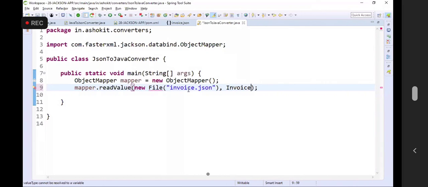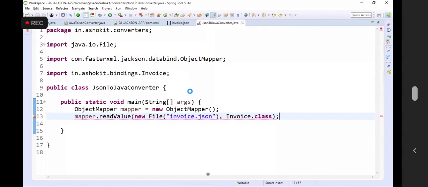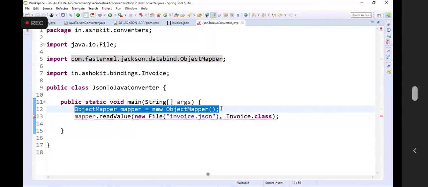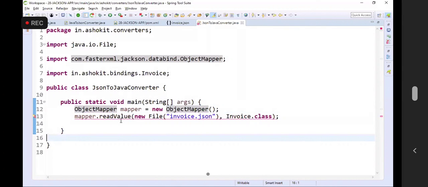That file data should be converted into Invoice object. Now see here, I'm creating the object for a class called ObjectMapper, which is a predefined class available in the Jackson API. What is the purpose of that class? That class provides the methods to perform Java to JSON conversion and JSON to Java conversion.